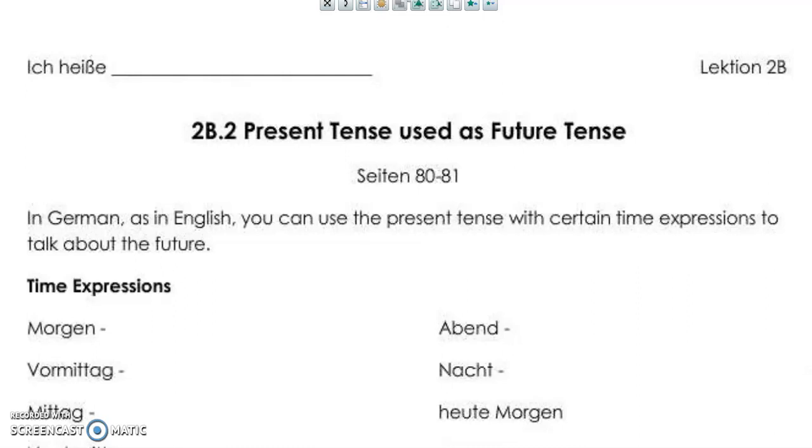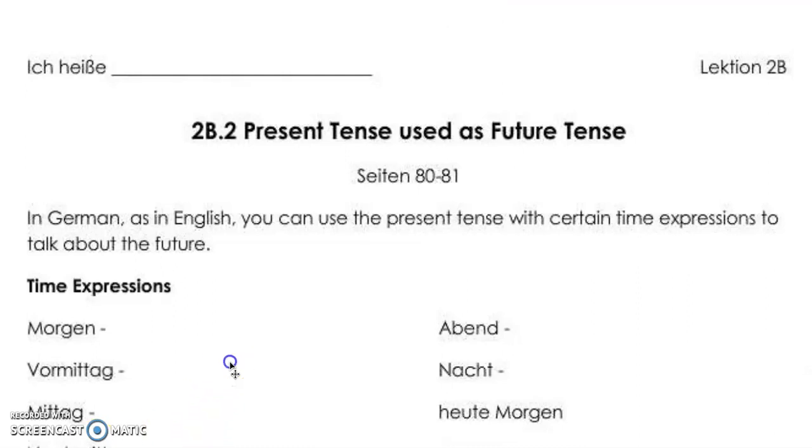So you can do the same thing in German. First we're going to go through some time expressions that we can use, understand how we use these time expressions in German, how they differ from English, and then we'll practice writing a few sentences that express the future tense by using the present tense in German. So let's first take a look at some time expressions here.